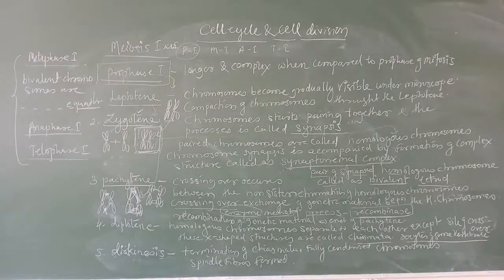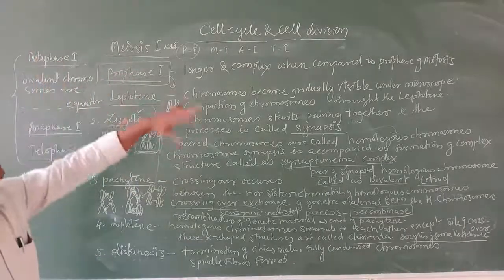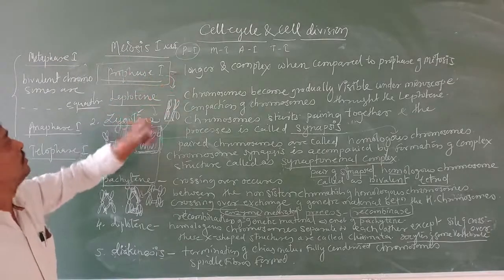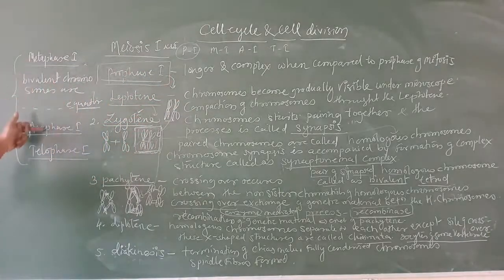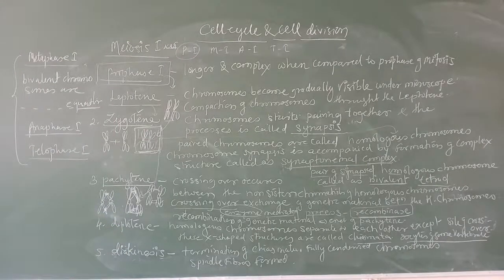Interkinesis is followed by prophase 2 and the next phases, which are much similar: prophase 2, then metaphase 2, anaphase 2, telophase 2. Those we are going to study in the next class.